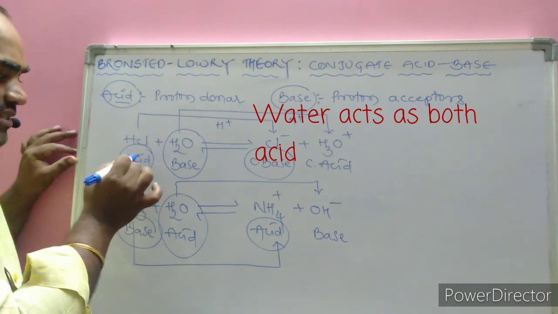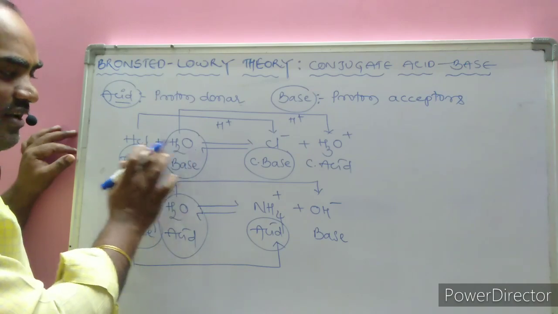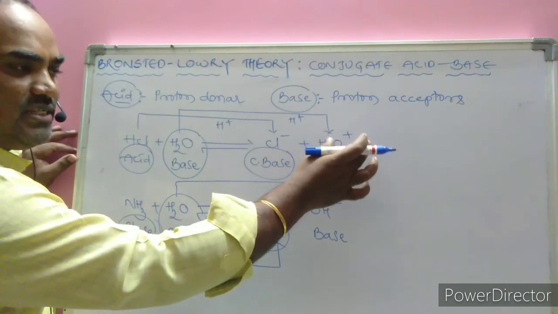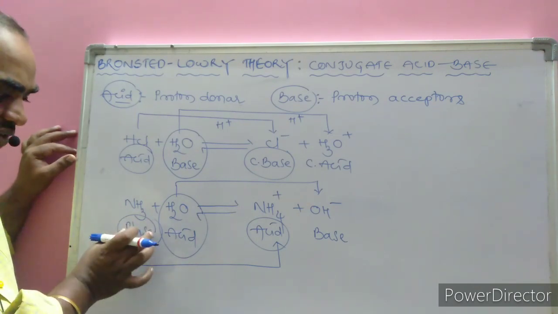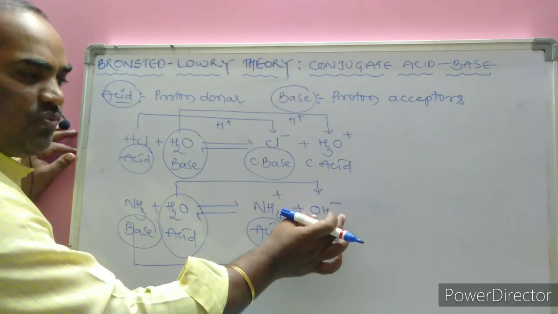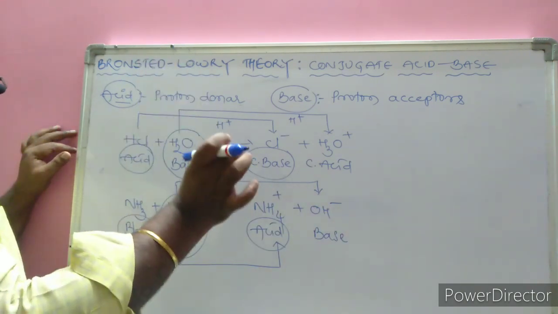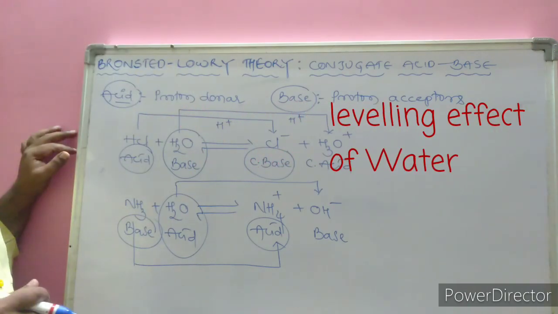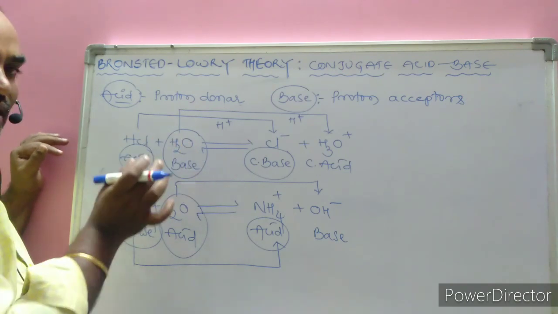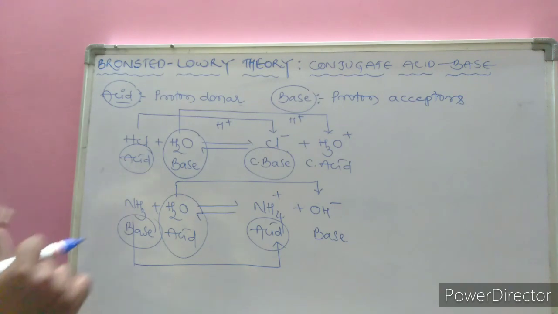Next one. When a strong acid is dissolved in water, its acidic strength is equalized to the hydronium ion, H3O plus ion or H plus ion. As well as when a strong base is dissolved in water, its basic strength is equalized to the OH minus ion. That is called the leveling effect of water. Important ones: leveling effect of water, conjugate acid base pair and amphoteric substances.